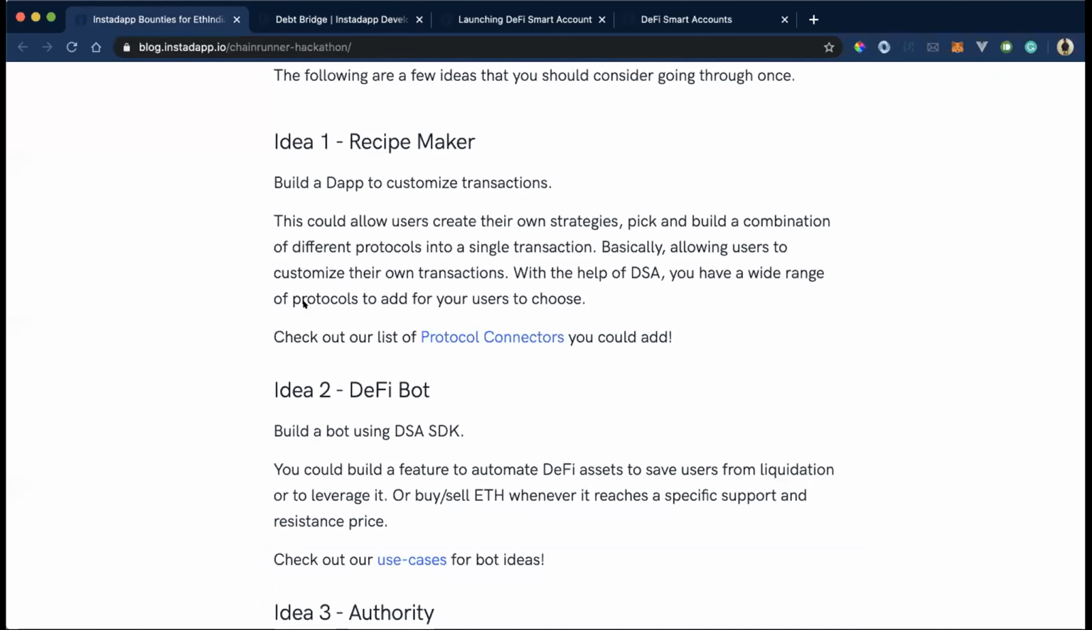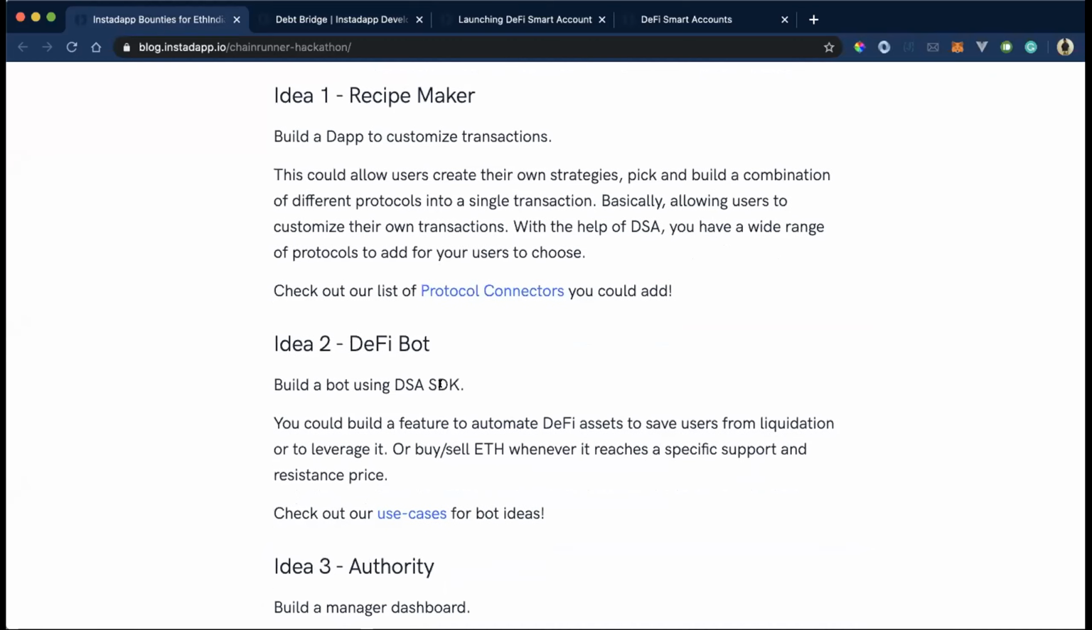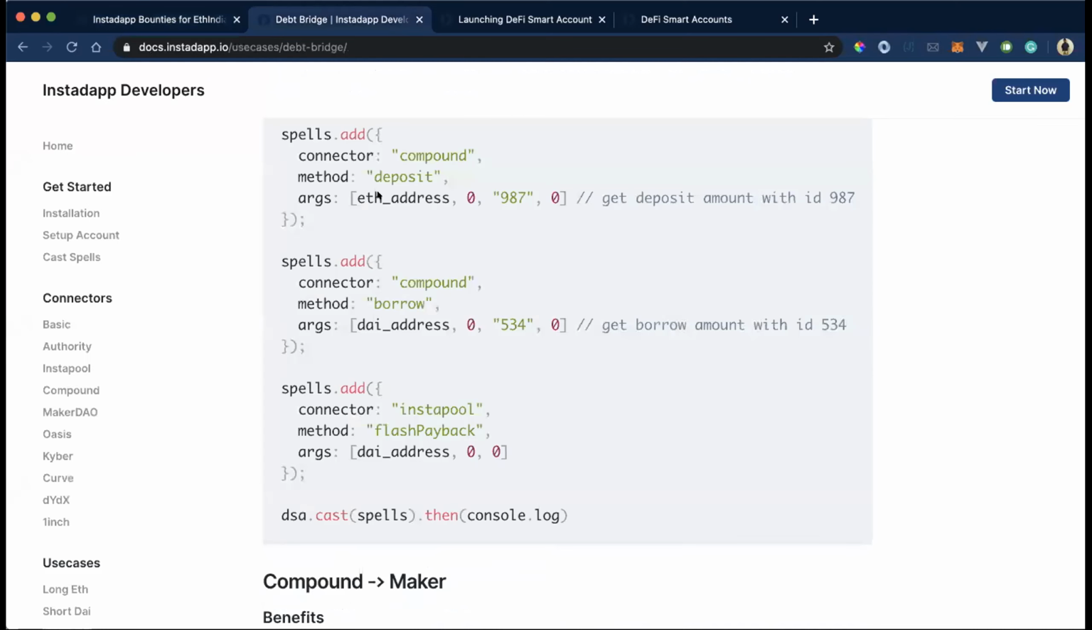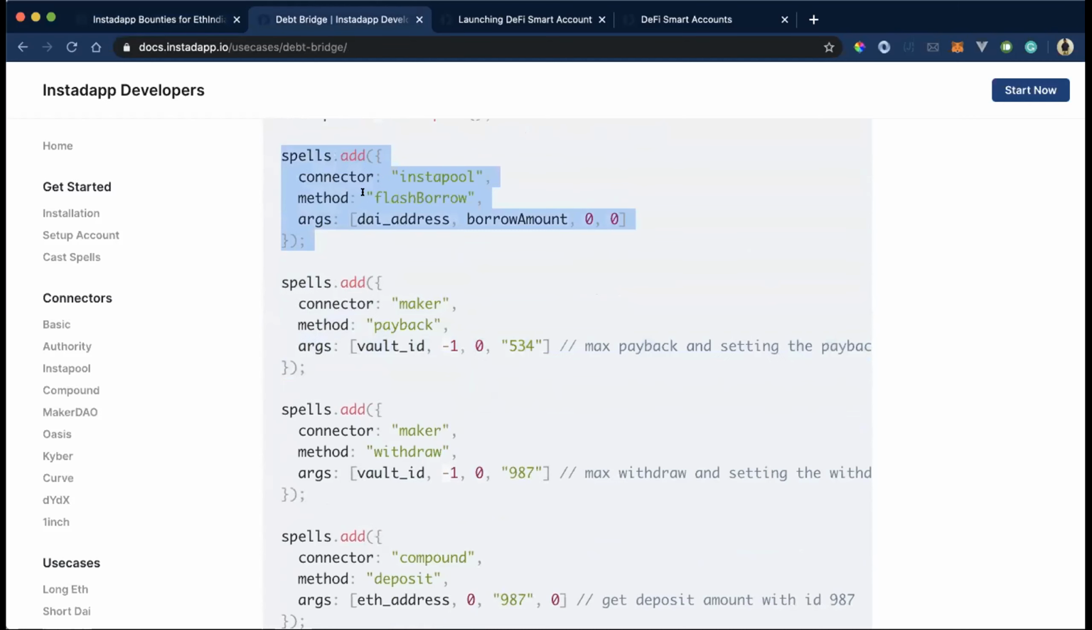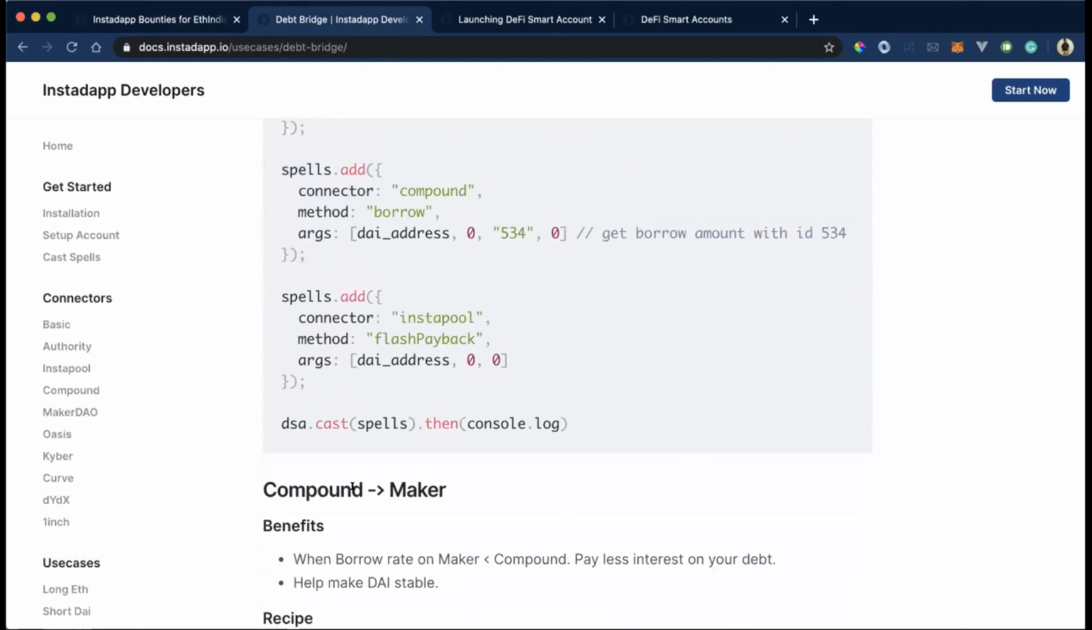In the same way, we're expecting you to build a new strategy or something where DeFi users can find accessing DeFi easy. And this whole thing is done in just a single transaction. So you're adding this logic and the six logics, and you can just cast the six logics into the blockchain in one single transaction.